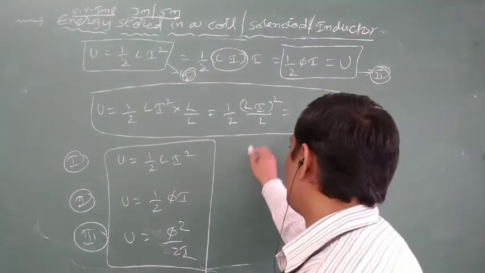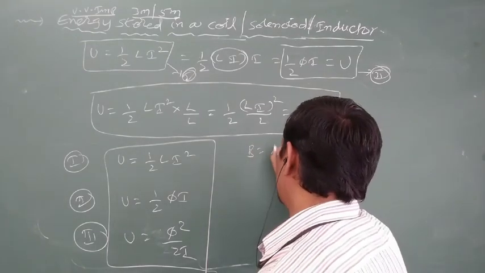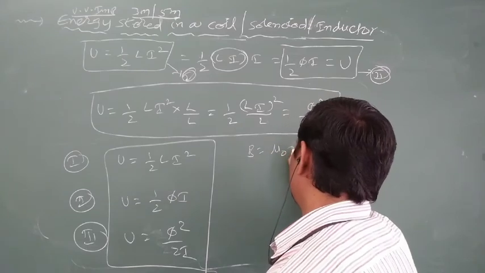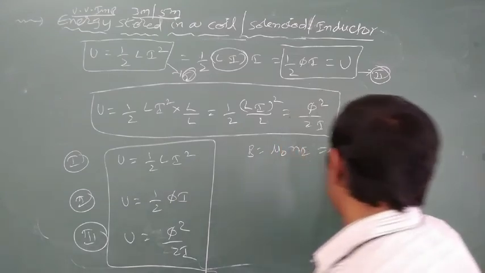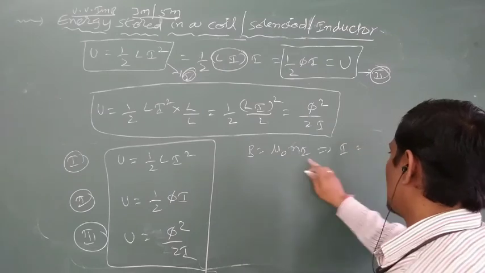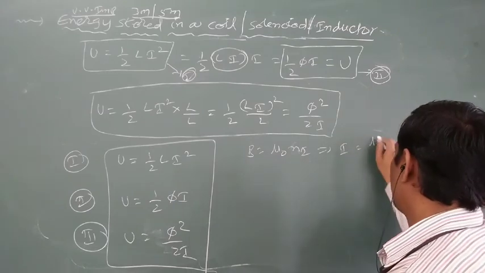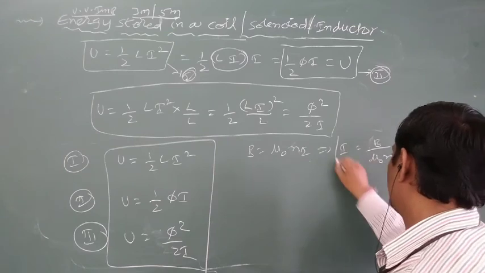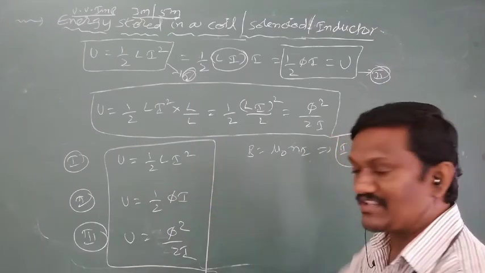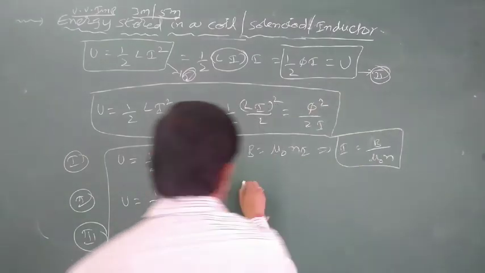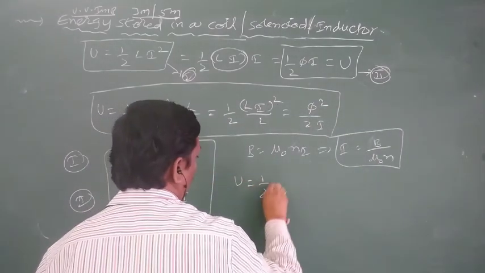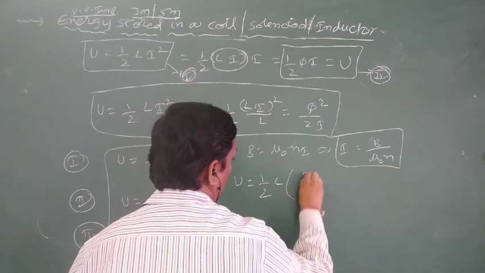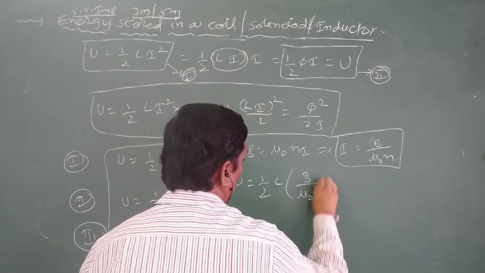Or recall, we know the magnetic field induction due to a solenoid is B is equal to mu naught Ni. Or from this, current I is equal to B by mu naught N. Apply this value in the first form. So U is equal to half Li square, where I means B by mu naught N whole square.